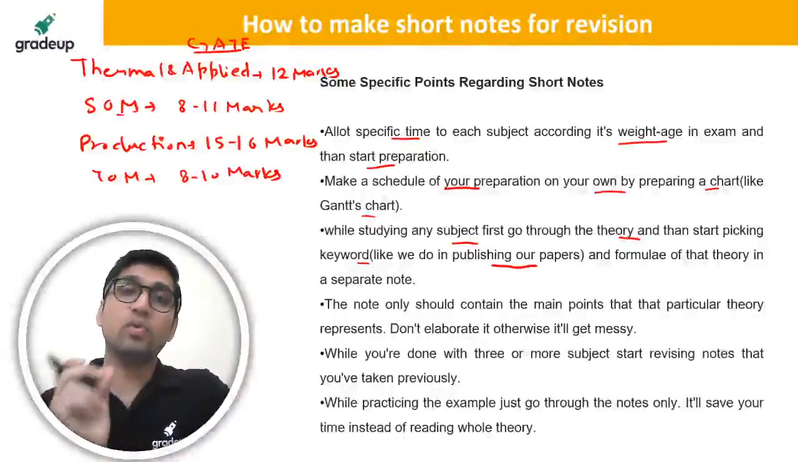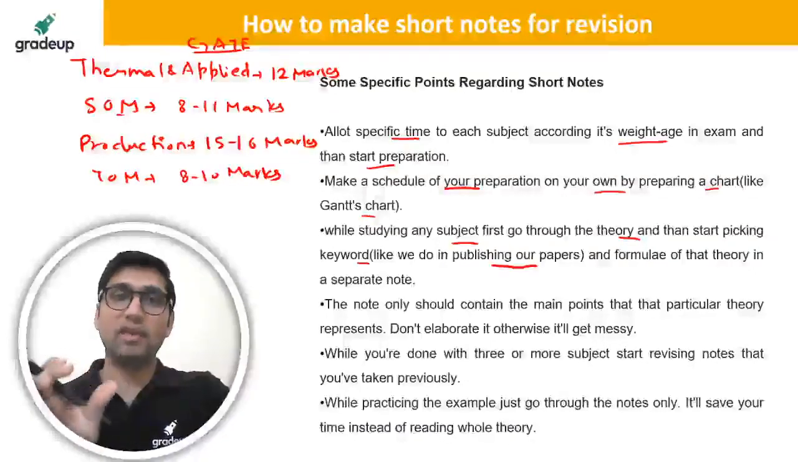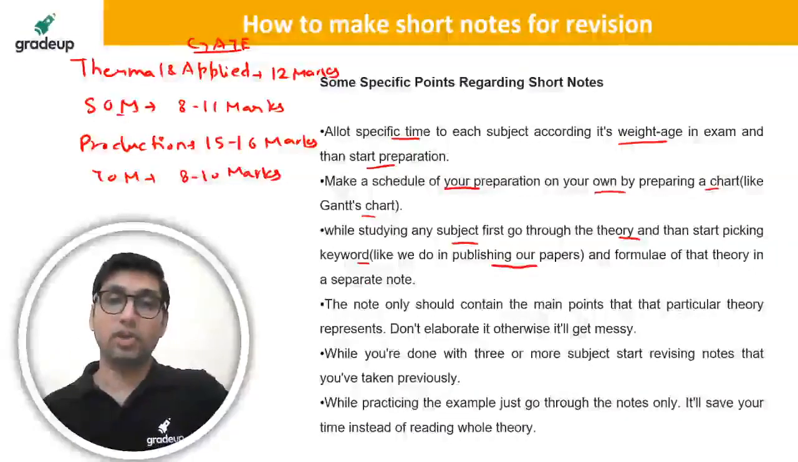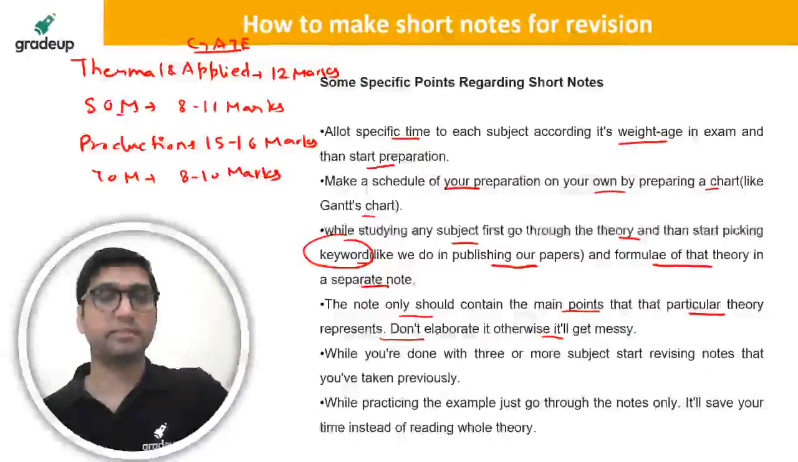In that also we use keywords. These are some important words of a particular theory, which are very important. So you should write them in your keywords, and the formula of that theory in a separate note. The note should only contain the main points that the particular theory represents. Do not elaborate it, otherwise it will get messy.